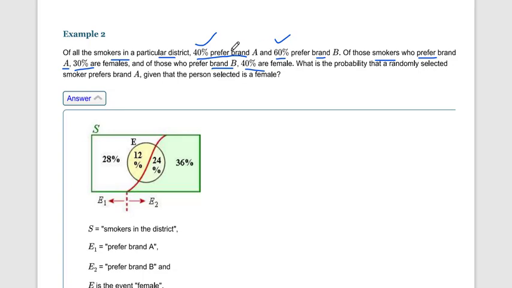So out of the 40% who prefer brand A, 30% are female. Out of the 60% who prefer brand B, 40% are female.